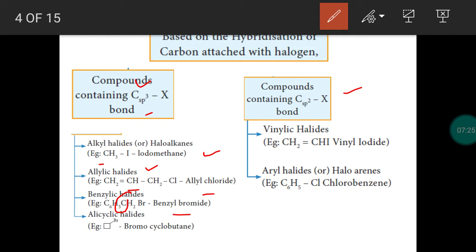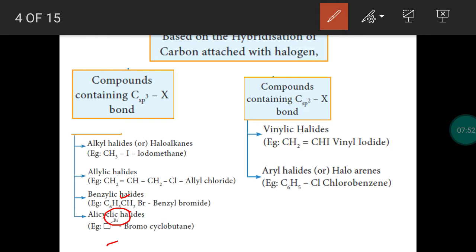We are not considering the carbon atoms present in the benzene ring. We consider this carbon, it is sp3 hybridized, and you can take an alicyclic compound also. So, bromocyclobutane is an example. The head carbon is sp3 hybridized carbon.